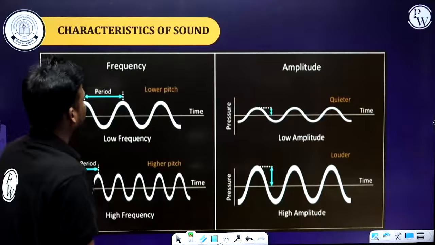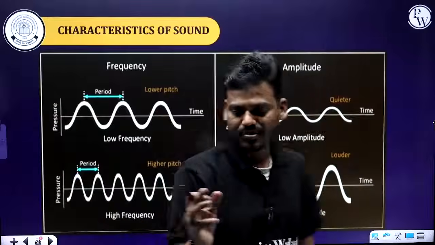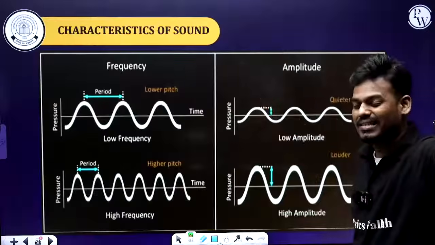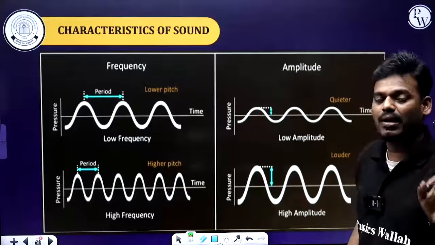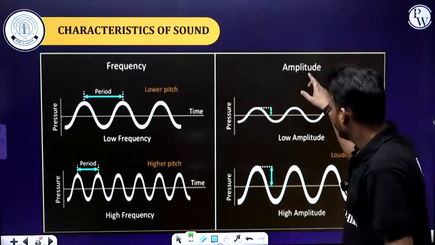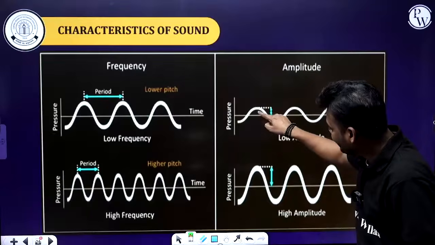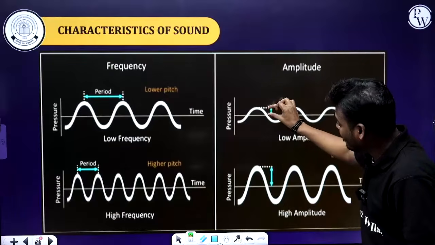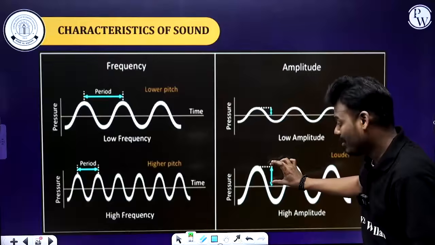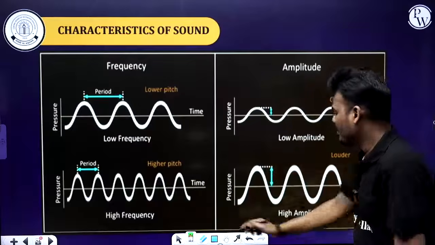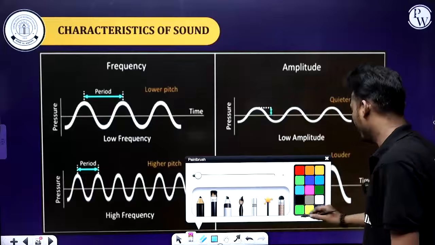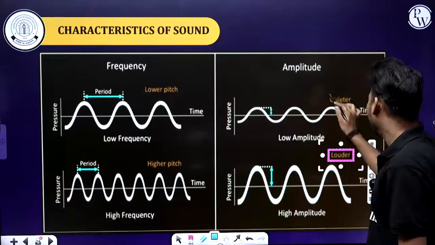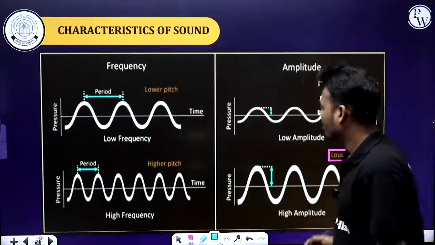Next, here you can see characteristics of the sound. First, loudness, and here frequency and amplitude. First consider the loudness of a sound. Loudness of a sound depends on amplitude squared. Here consider the height of the wave: in the first case the height of the wave is very small, and in the second it is comparatively large. So the second is louder, and the first is quieter, which means it is a faint sound.